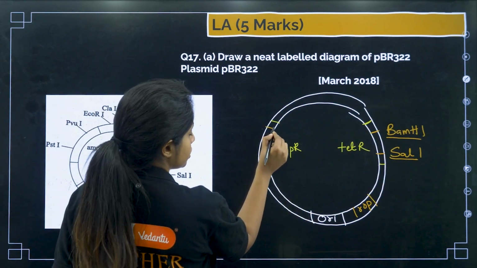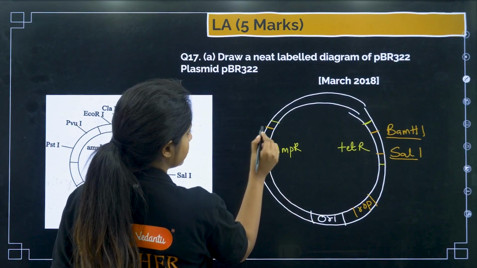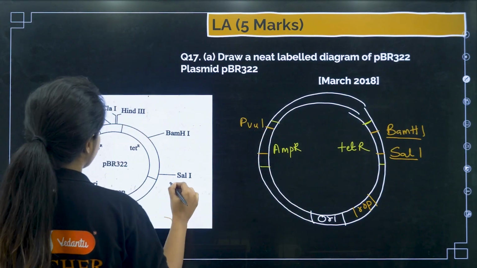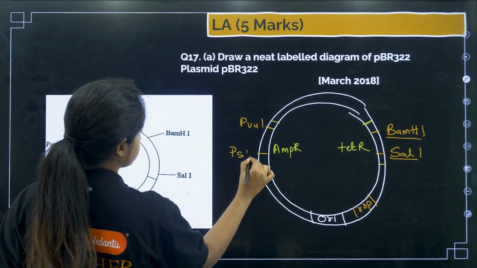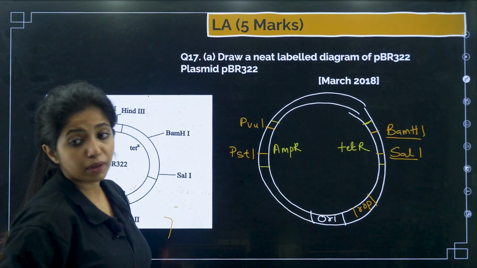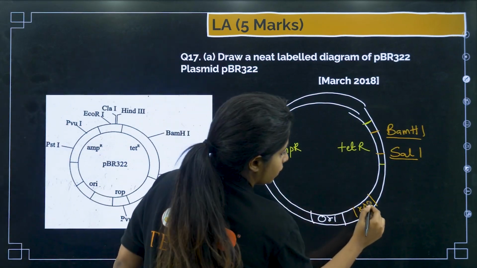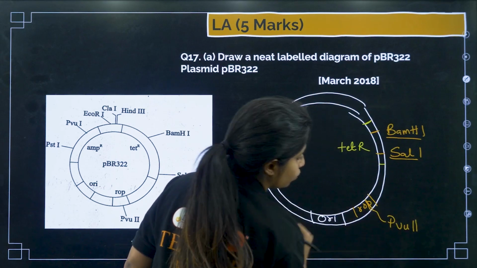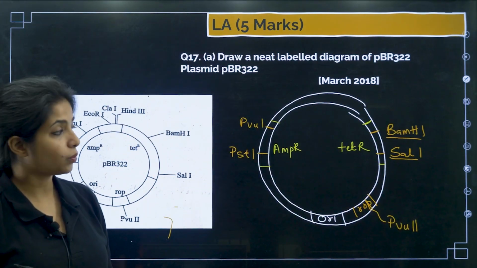Similarly, in the ampicillin resistant gene, over here also you find certain things. One is PVU1 and the other one is PST1. PVU1, PST1. Now there is something that is PVU2, that is another enzyme which makes a restriction site over here. So this is PVU2.